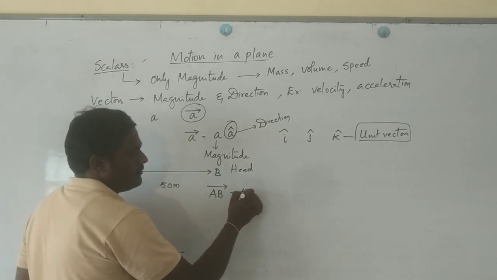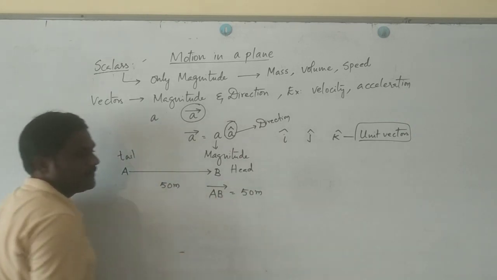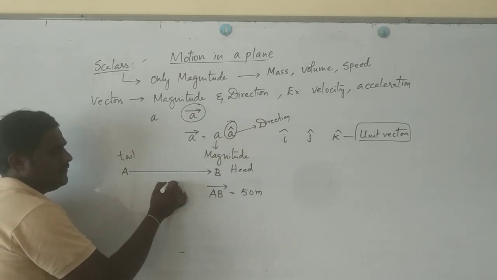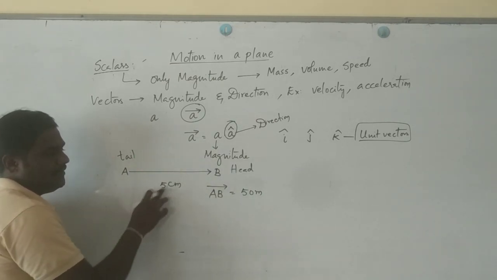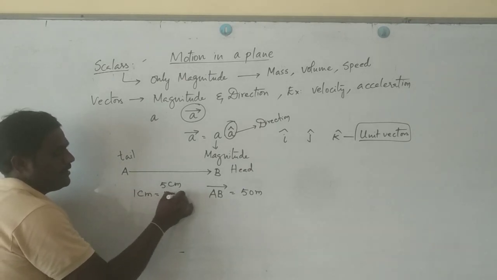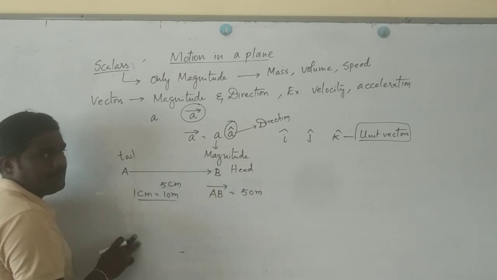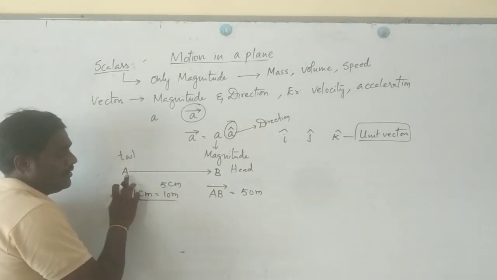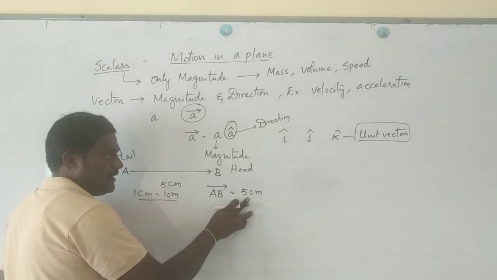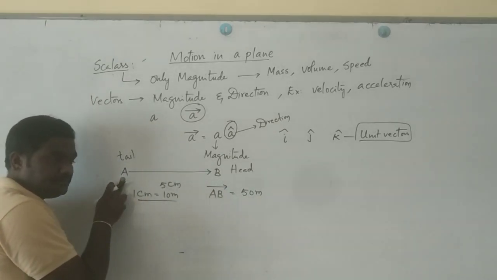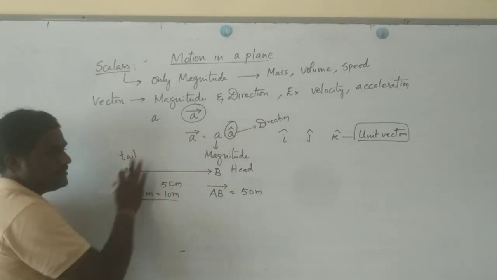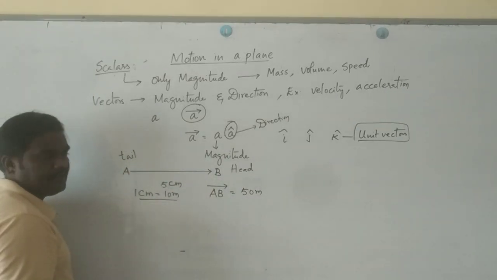If you use a 5 centimeter line, then you are taking the scale as 1 centimeter equal to 10 meter. A is called the tail of the vector, B is called the head of the vector. This is how diagrammatically we can represent a vector.